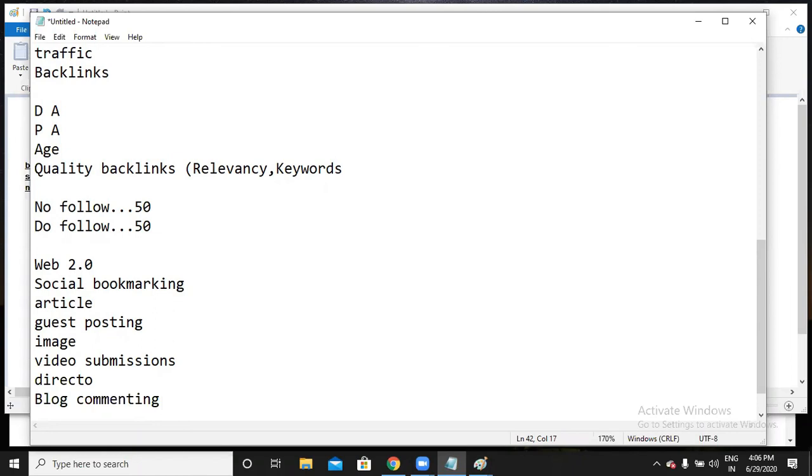As of now, get perfect with this off page, how this works, what the basics are, and why it is important to perform off page. From tomorrow we're going to discuss how exactly we request other websites for getting a backlink, and what things we need to find out about other websites when we are trying to get a backlink. As of now, is it clear? These techniques are to improve